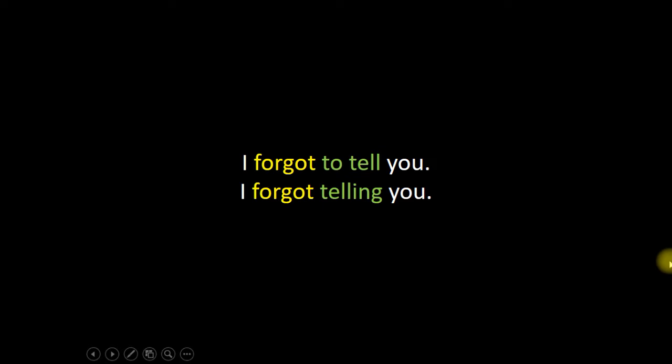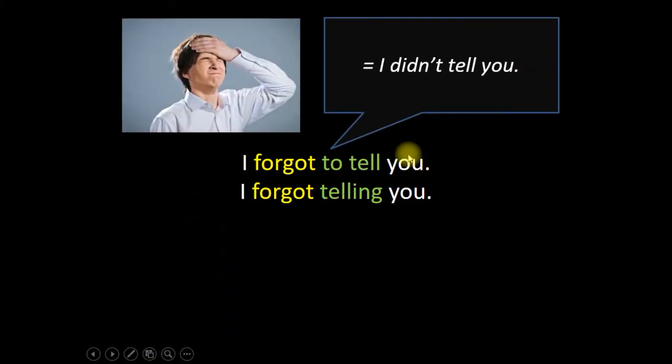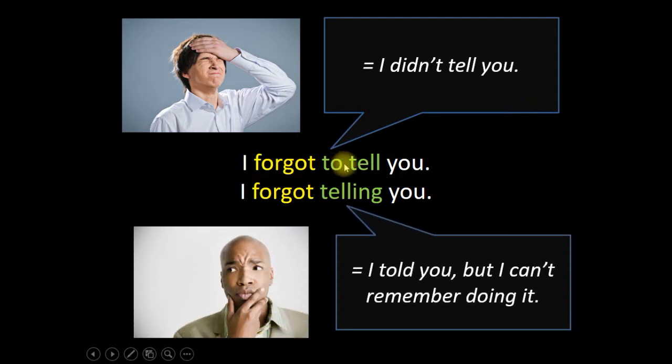Next, there are some verbs that we can use both ways, but the meaning is different. For example, I forgot to tell you. So this means that I didn't tell you. However, I forgot telling you means that I did tell you, but I can't remember doing it. So in this case, the meaning is different.